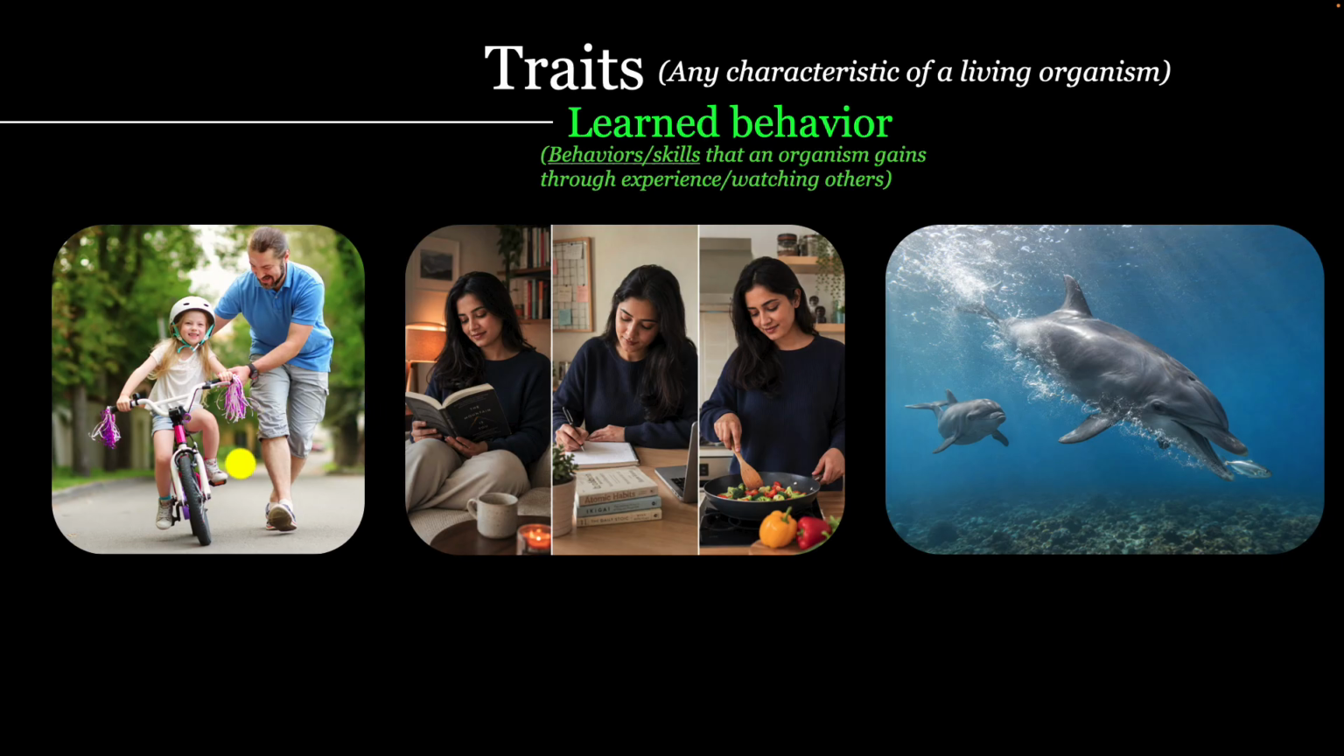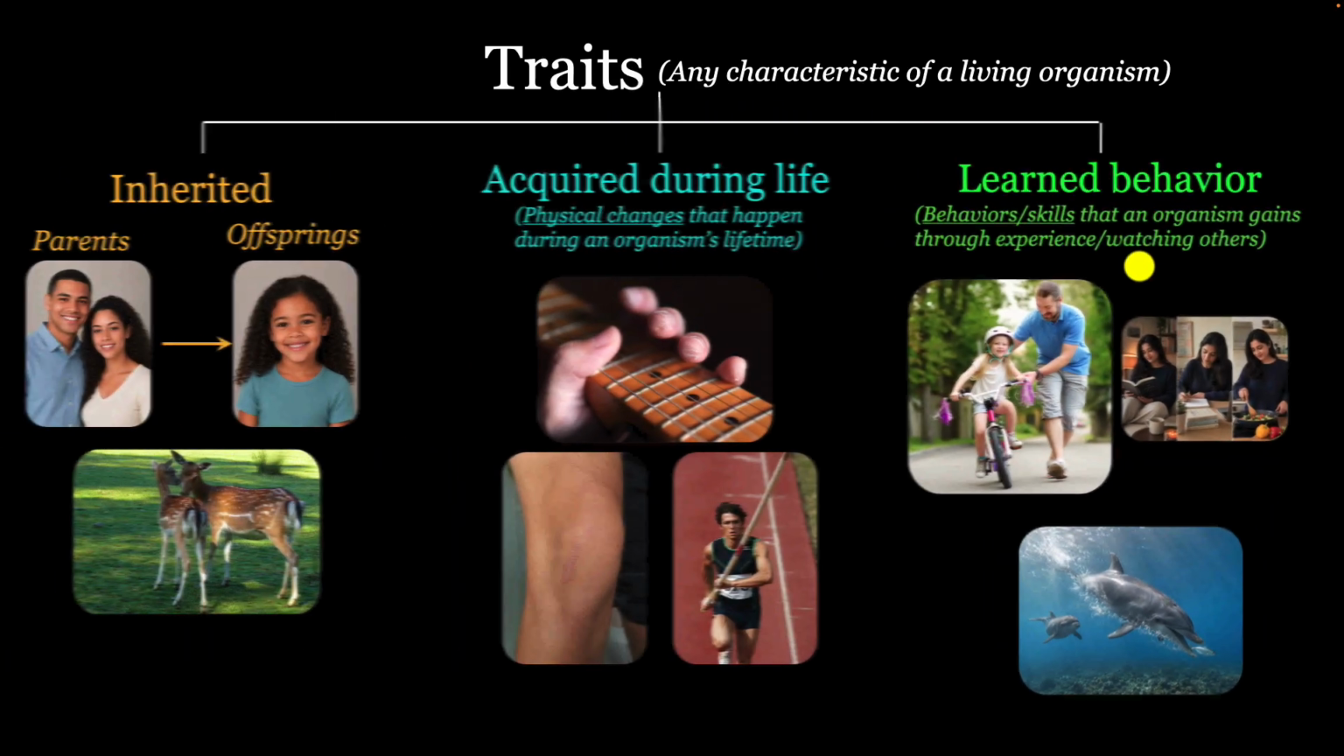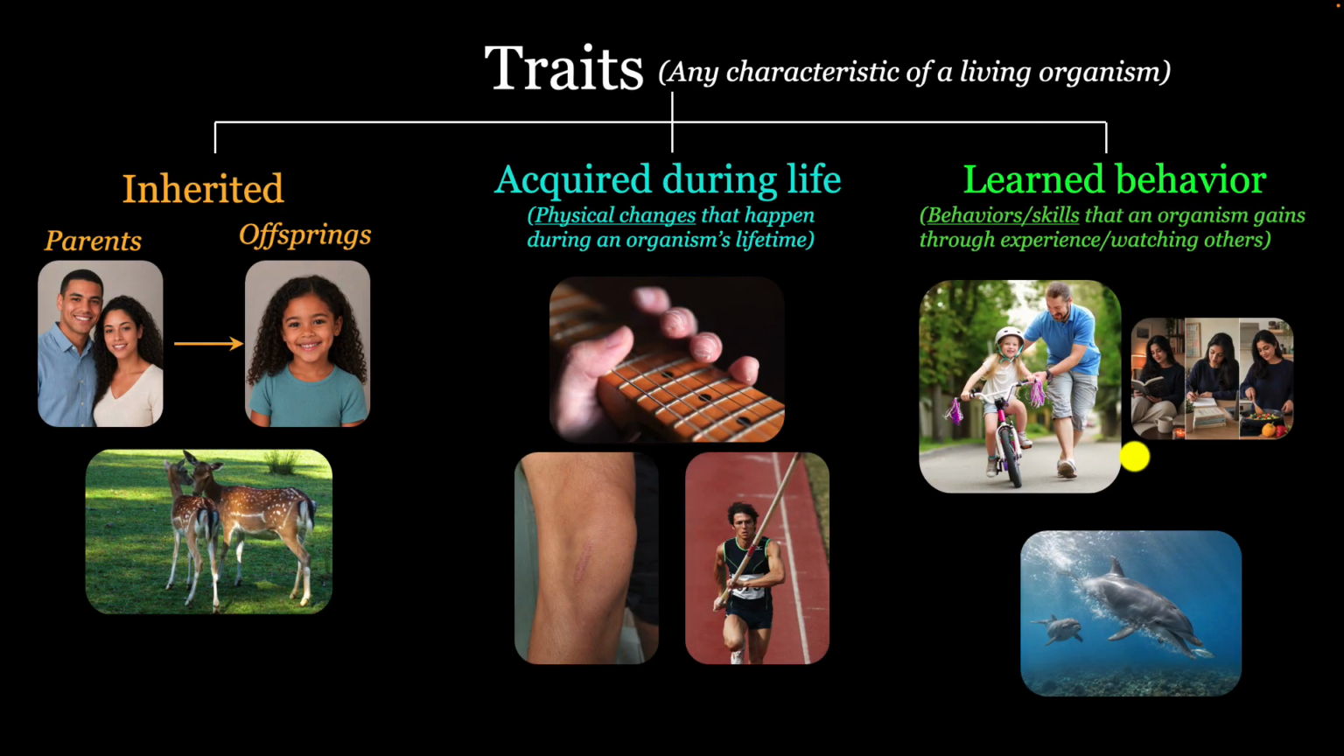No, nobody's born knowing how to ride a bike or how to read or cook or how to hunt, for example. They are learned behaviors. They are learned through experiences. They are learned by watching others. So they too cannot be inherited. Okay, so both of these cannot be inherited, right?